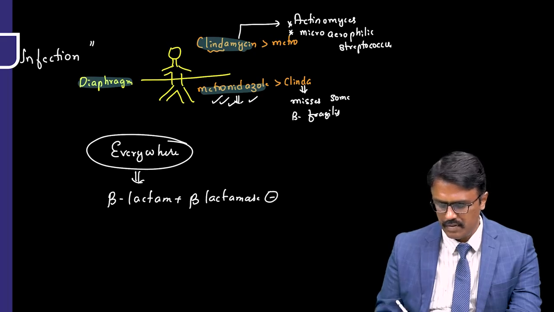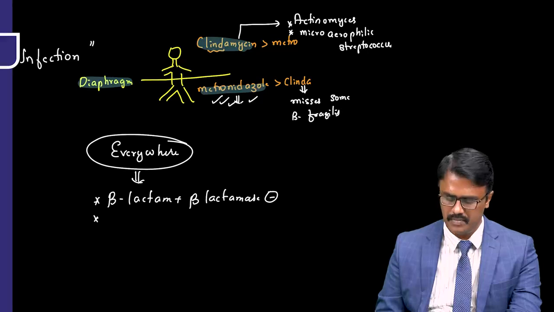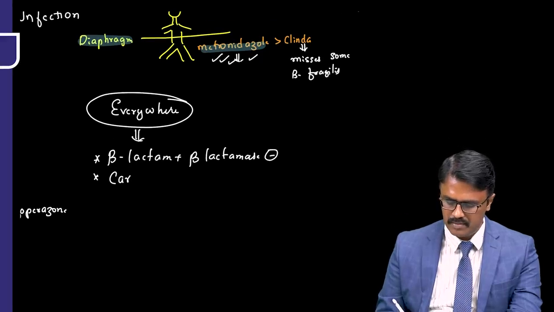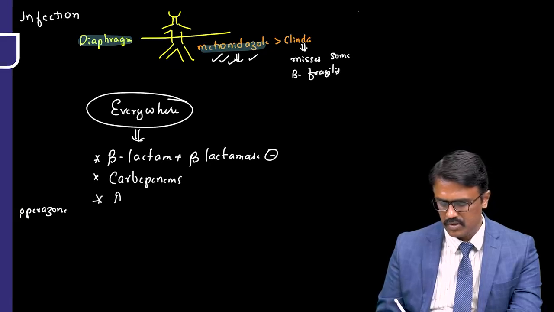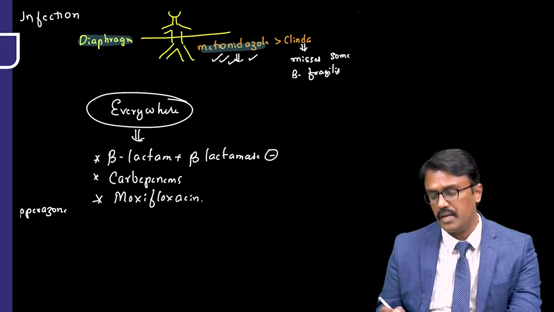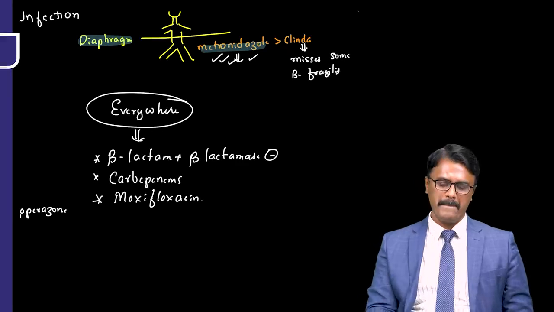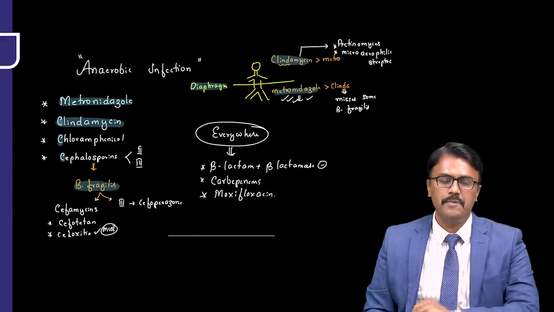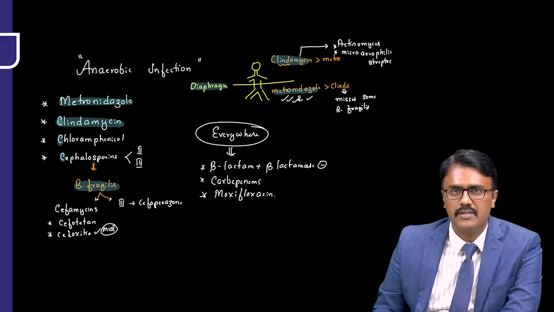So that can cover everywhere, below and above the diaphragm. Then carbapenems and moxifloxacin. So these are the important applications of these things. Okay, so we understood the management of anaerobic infections.